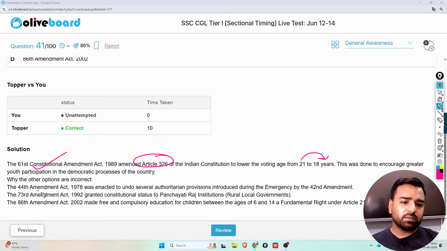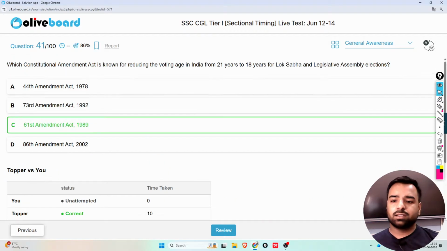Okay. The 44th Amendment Act 1978 was enacted to undo several authoritarian provisions introduced during the emergency by the 42nd Amendment. The 73rd Amendment Act 1992 granted constitutional status to the Panchayati Raj institutions, that is the rural local governments, and the 86th Amendment Act, that is of 2002, made free and compulsory education for children between the ages of 6 and 14 a fundamental right under Article 21A. That's it.